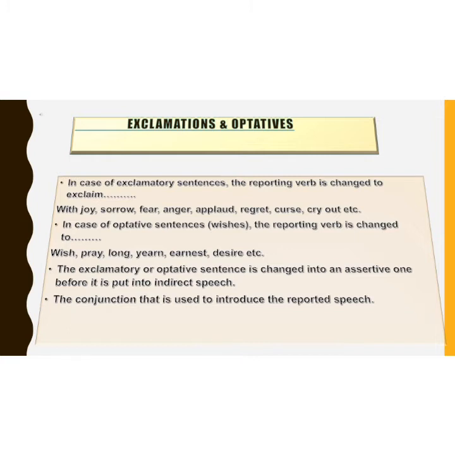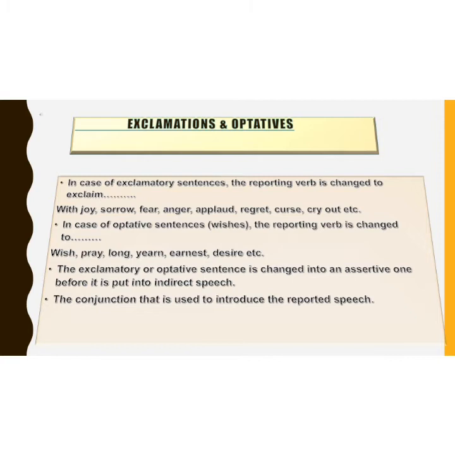In case of an exclamatory sentence, the reporting verb is changed to exclaim with words like with sorrow, joy, fear, anger, applaud, regret, curse, cry out, or other words.